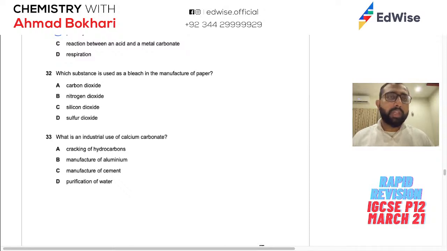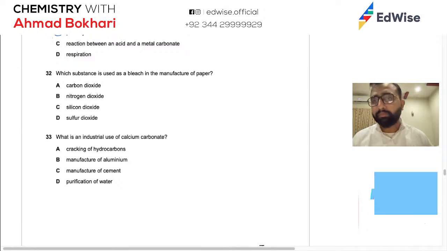With carbonate, you know that acid will break the carbonate and it will give off carbon dioxide. पहले वो कार्बोनिक एसिड बनेगा और फिर वो ब्रेक डाउन करके वाटर और कार्बन डाइऑक्साइड बनाएगा. रेस्पिरेशन, you know that it produces carbon dioxide and water by using glucose and oxygen. So B is the answer.